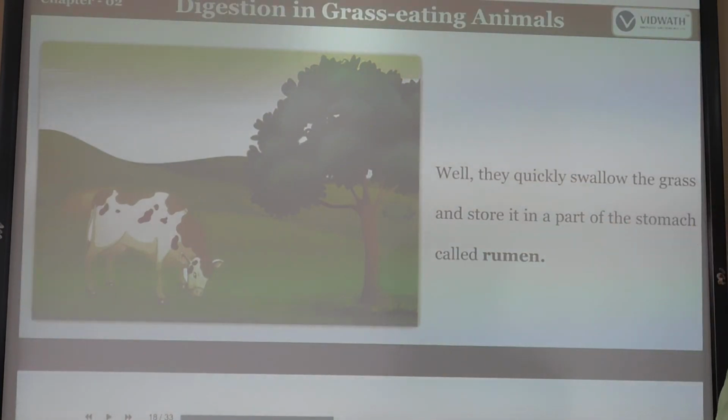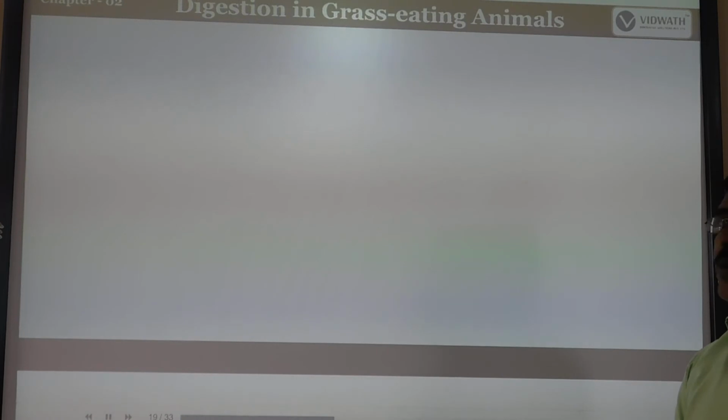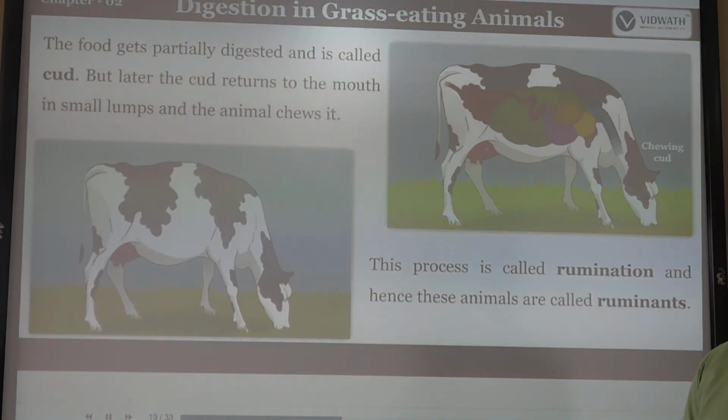When they quickly swallow the grass, it is stored in a part of the stomach called the rumen. If you observe any cow or deer, they immediately consume the grass. After that, it is temporarily stored in the rumen part of the stomach. Stored in the rumen, it is partially digested and is called cud. Later the cud reaches the mouth.